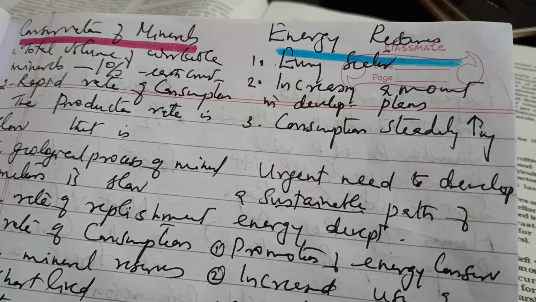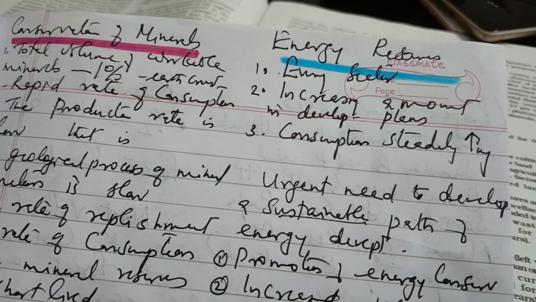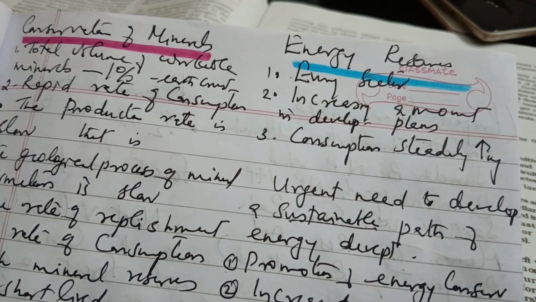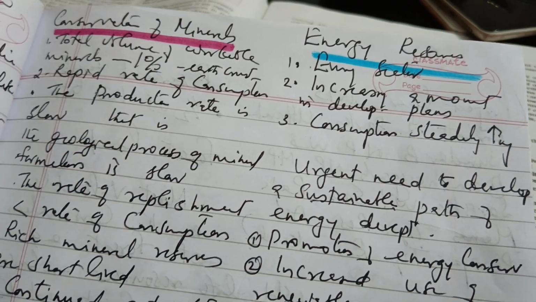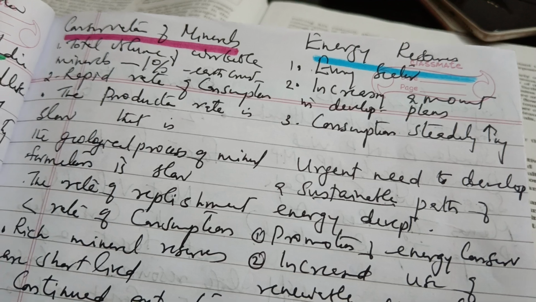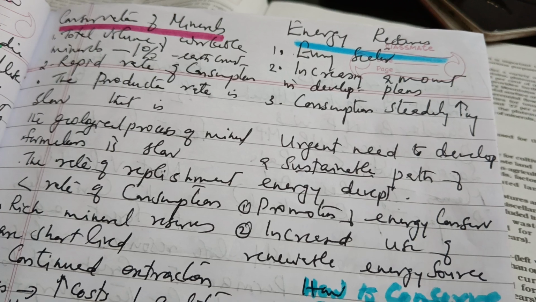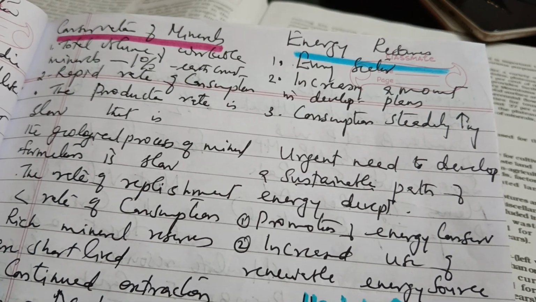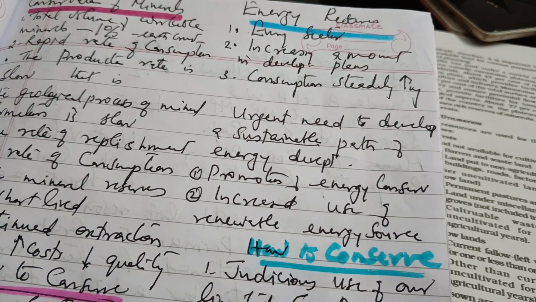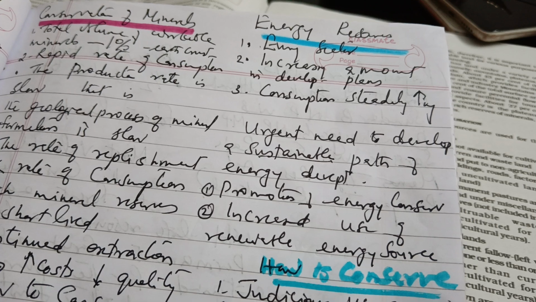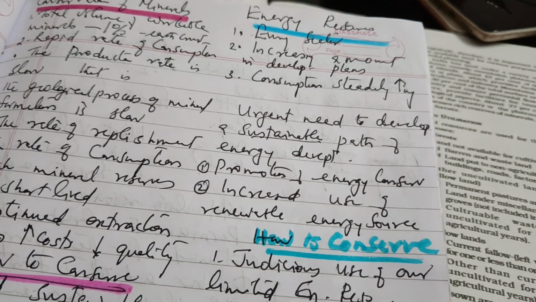Then comes energy resources. In every sector we are using energy: the primary sector, secondary sector, tertiary sector. When we speak of the secondary sector, we have a lot of industries and firms, and the primary and tertiary sectors also use energy. From the start of the five-year plans, all the development plans involve higher usage of energy resources, and consumption is steadily increasing.